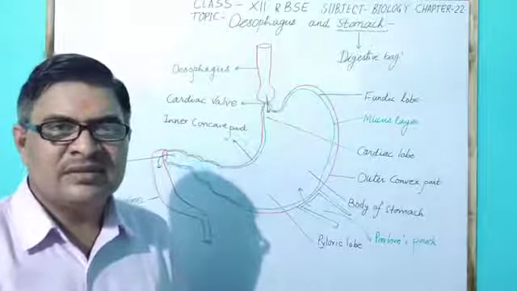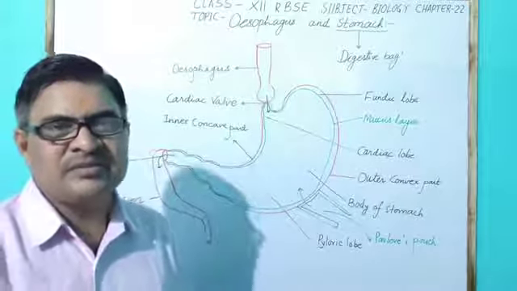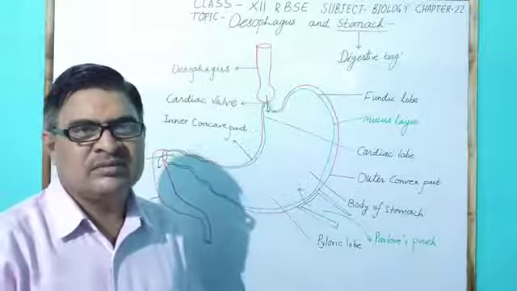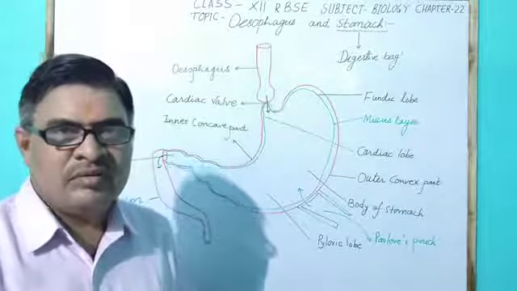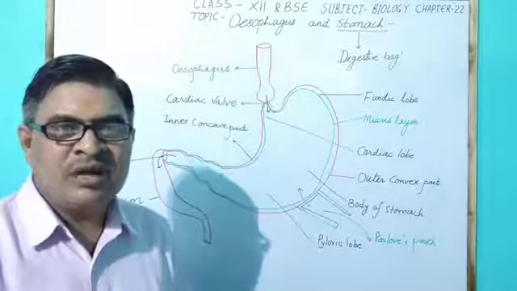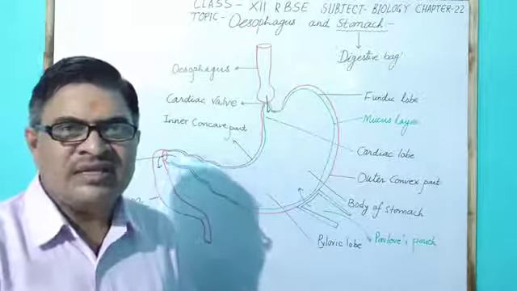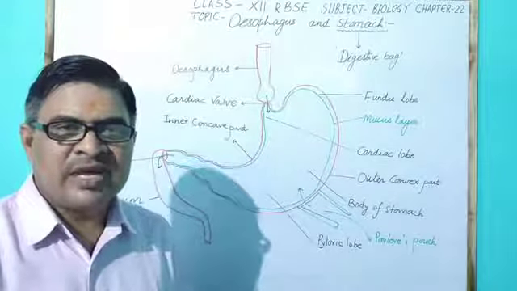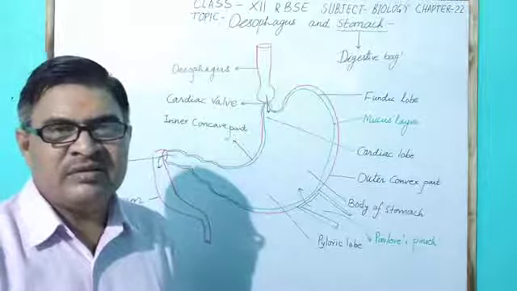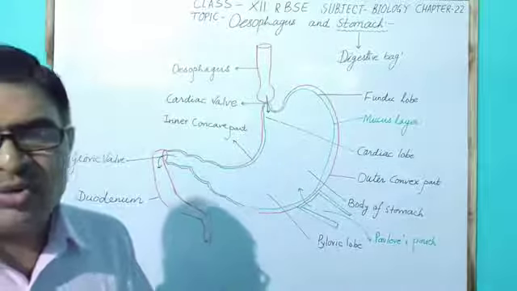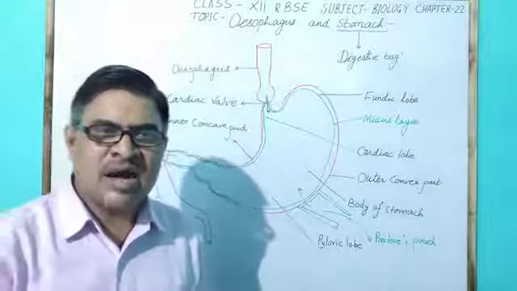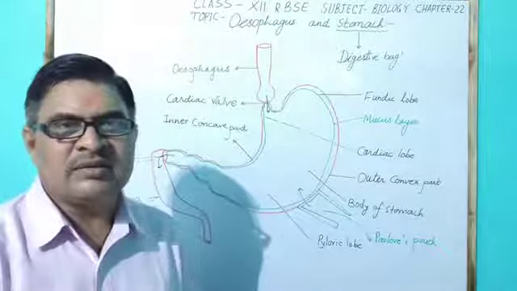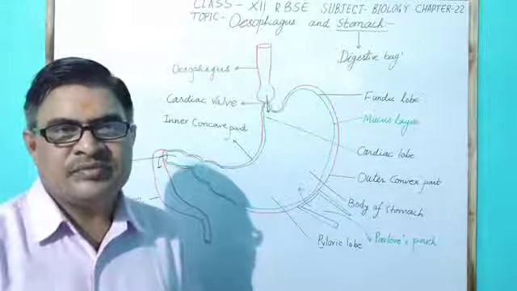Other digestive cells present in the gastric gland are the peptic cell, or chief cell, or zymogen cell, the name given to the cell which secretes propepsin and prorenin, which act as enzymes.